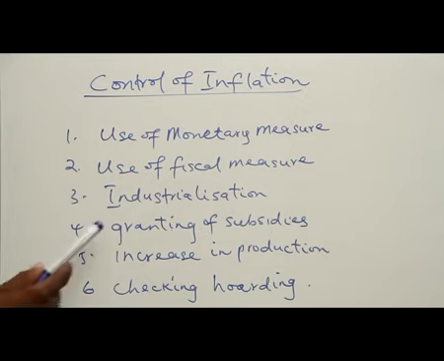Another way of controlling inflation: industrialization. Government should encourage people to go into industrializing the economy. By industrializing the economy, inflation will drop because you are transforming your primary sector into the secondary and tertiary sectors, so that more goods and services will be produced and enough will be available for people to buy.